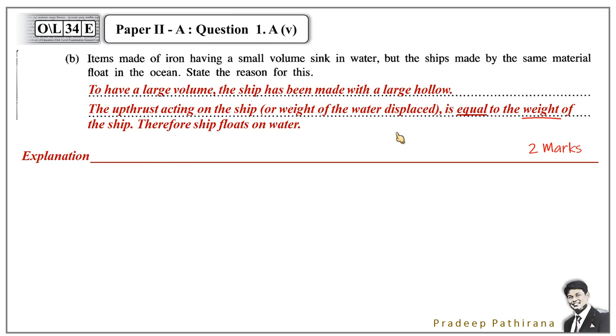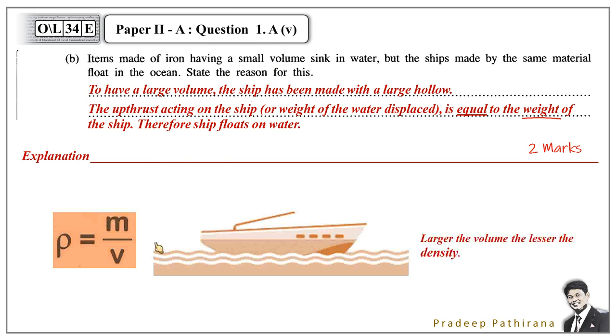And here's the explanation. According to the density equation, if the volume increases, then density decreases. Normally iron has a very high density, around 8,000 kilograms per cubic meter. Water has 1,000 kilograms per cubic meter. 8,000 is greater. Definitely iron must sink in water.